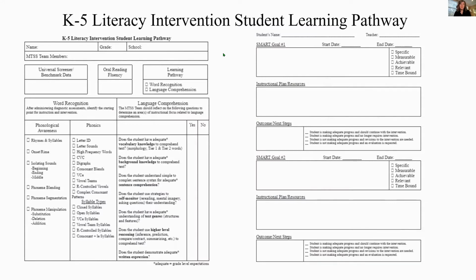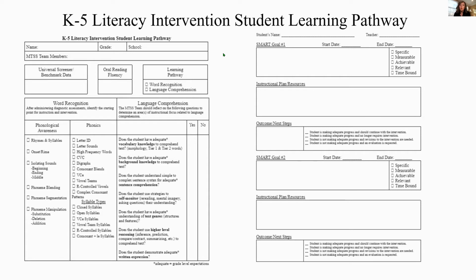Once data has been collected and specific skills have been identified as a need for a student, then it will be time for the school's MTSS team to convene to review the data and determine an intervention goal and plan. This tool, the K through 5 Literacy Intervention Student Learning Pathway, is intended to be used by the school level MTSS team in collaboration with the child's classroom teacher all throughout the school year to guide intervention.